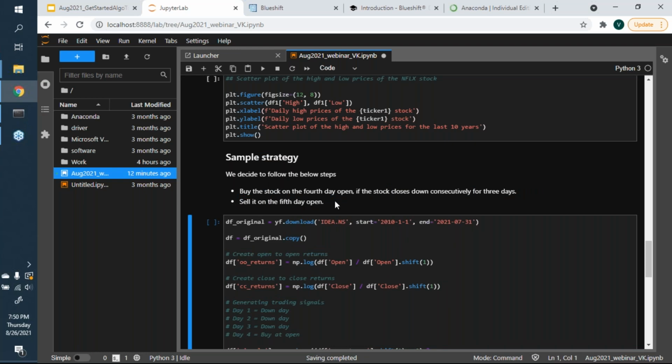So essentially, day 1, it closes at say 100. Day 2, it closes at 95, so it's closed down. Day 3 closes at 93, so that's the second day consecutively closed down. Day 4 it closes at 90, so it's another day closed down. If that's what happens, on the morning of the 4th day we decide to buy it and sell it on the morning of the 5th day, right?